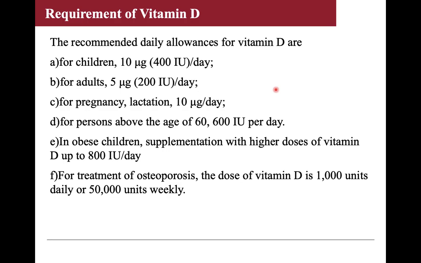But before that, all of you should also know the daily requirement of vitamin D. The daily requirement is 400 international units in children. In adults, it is slightly less, around 200 international units per day. In pregnancy or during lactation, there will be extra requirement of vitamin D. Also, older age patients who are suffering from certain bone disease require extra amount of vitamin D. You can remember the daily requirement either in international units or in micrograms, any one.